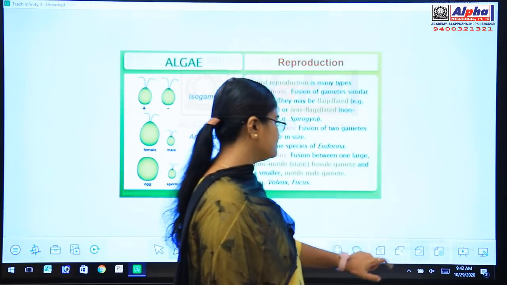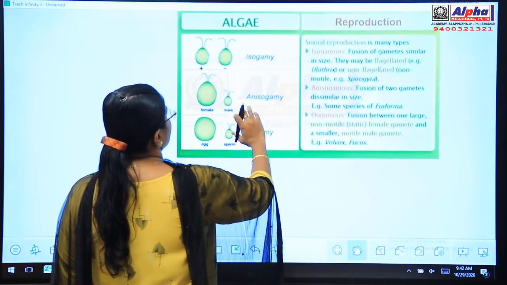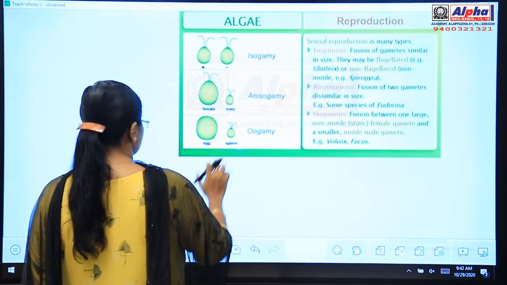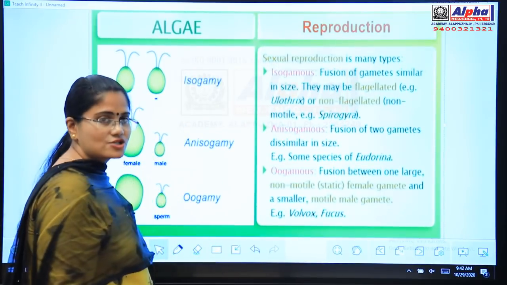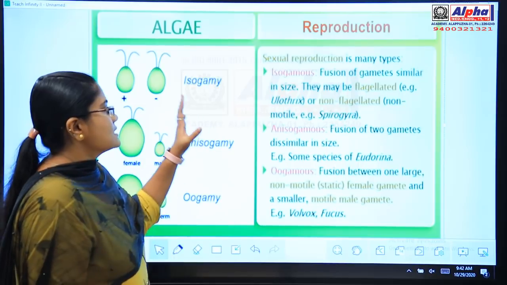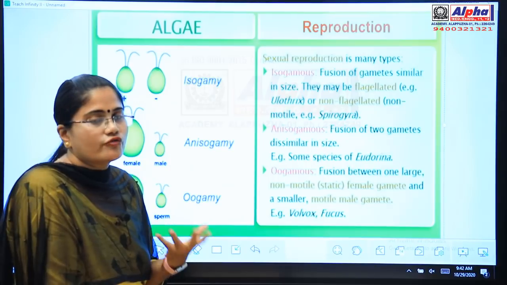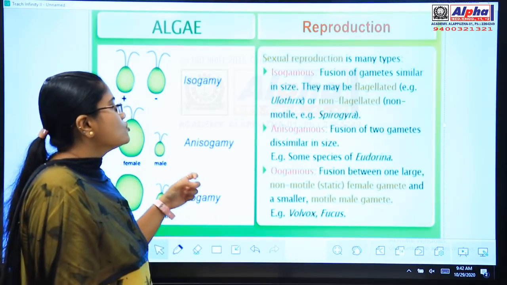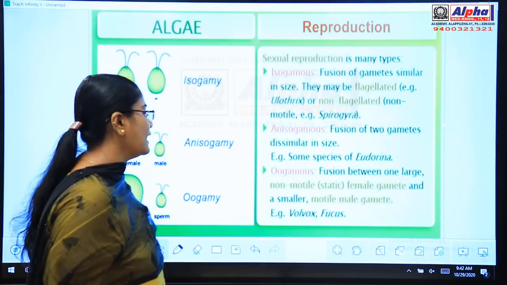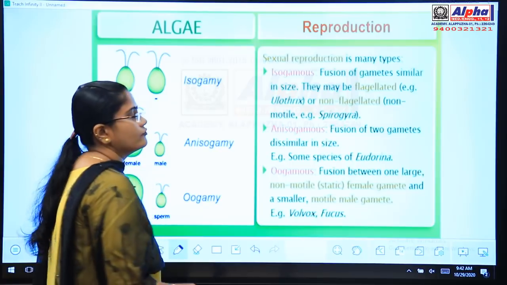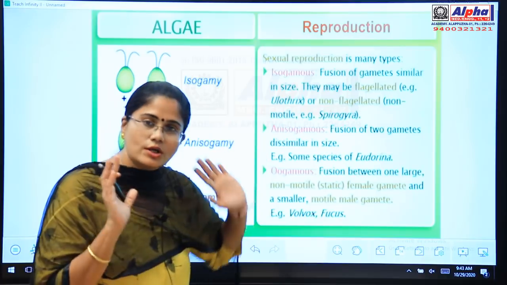Okay children, moving on to the next slide. Regarding sexual reproduction, it is of three types. We studied that it is taking place by the fusion of male gamete and female gamete. So sexual reproduction also comprises three types of methods. They are very much important. Please note it down for entrance point of view and also for board exam point of view. This slide is very much important.